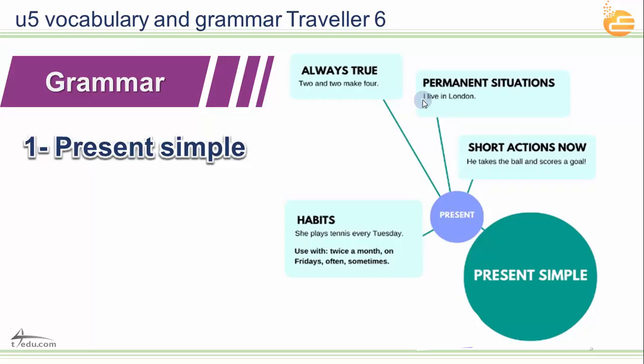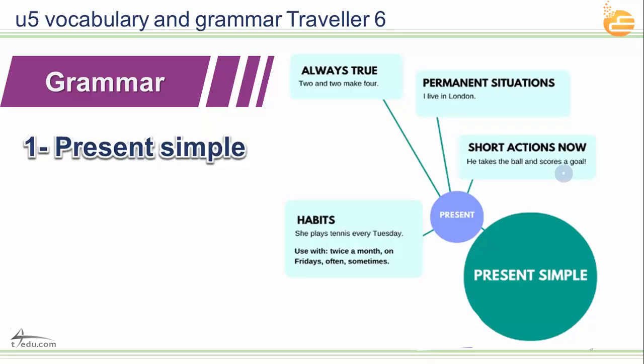Also, we use it for permanent situations. I live in Saudi Arabia, or I live in Riyadh. I live in Jeddah. I live in Taif. These are permanent or long situations. And also for short actions, like he takes the ball and scores the goal.